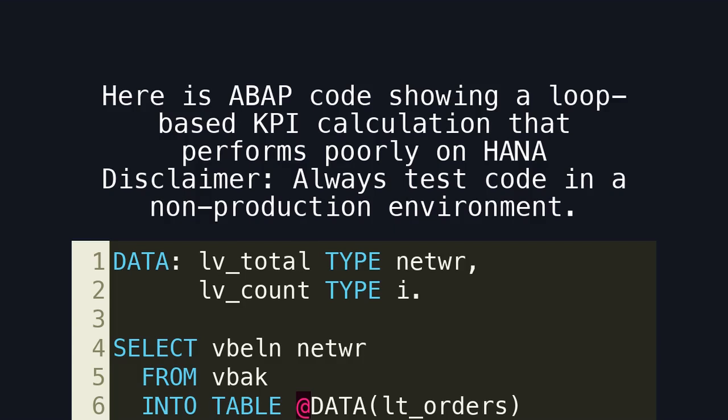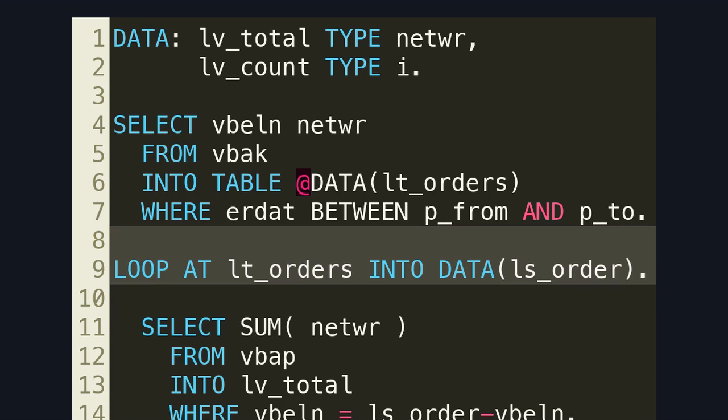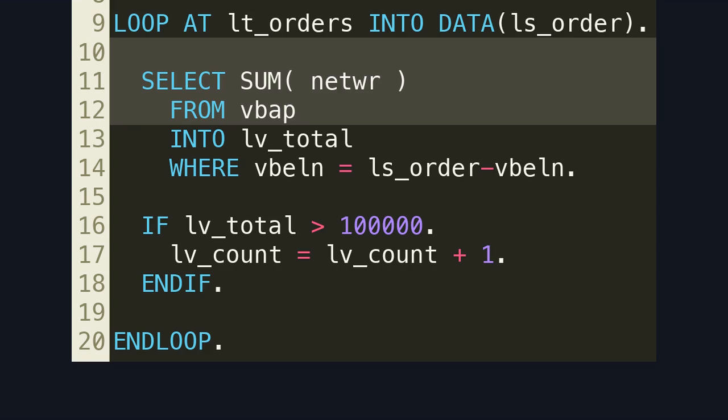Here is ABAP code showing a loop-based KPI calculation that performs poorly on HANA. Disclaimer: always test code in a non-production environment. Here is the main performance problem. This loop forces one database call per sales order, multiplying execution time with data volume. This code snippet triggers repeated round trips between ABAP and the database, completely negating HANA's strengths.